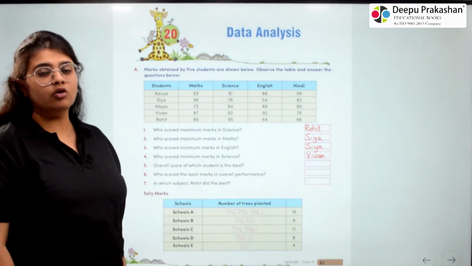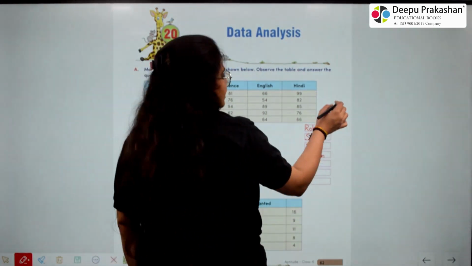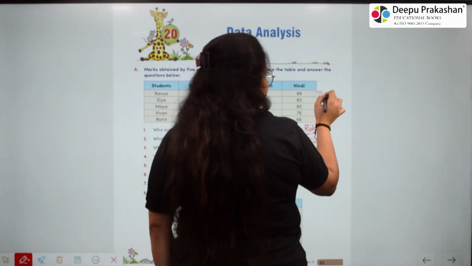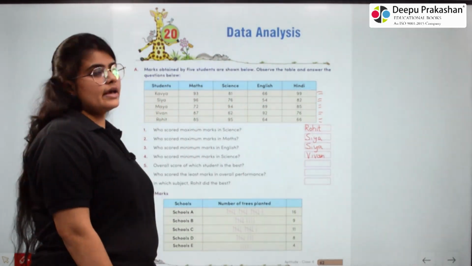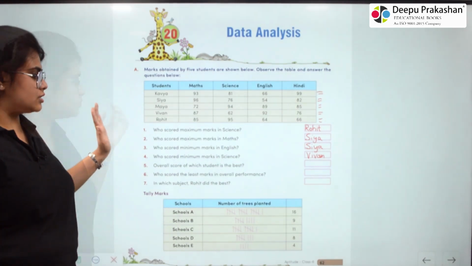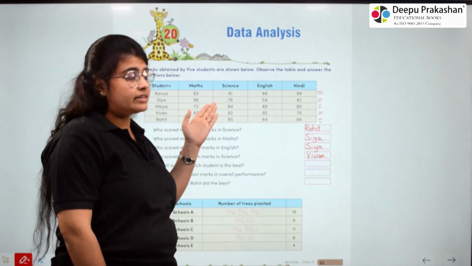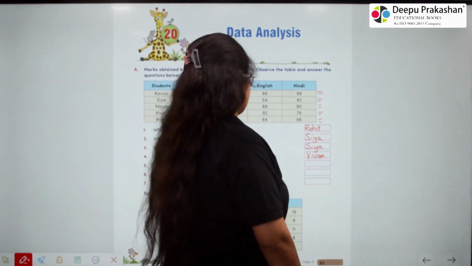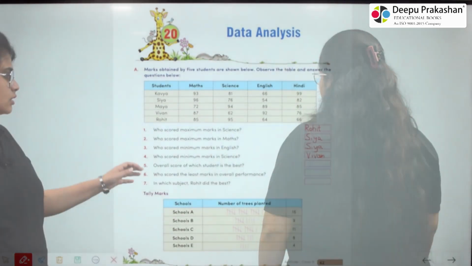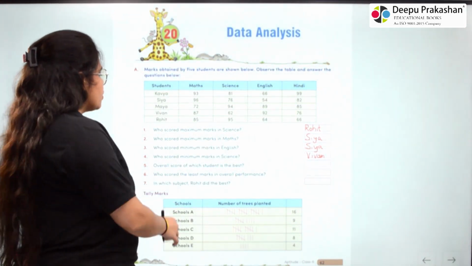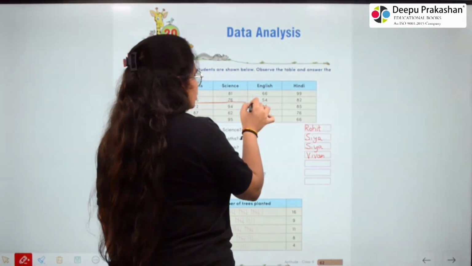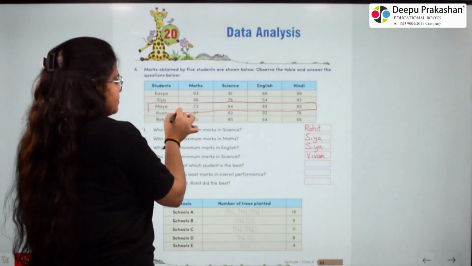So to find the overall score, we will add up all the marks in every subject of each student. So on adding 93, 81, 66 and 99, the answer is 339. Overall score of which student is best? So here the overall score of Maya is best.